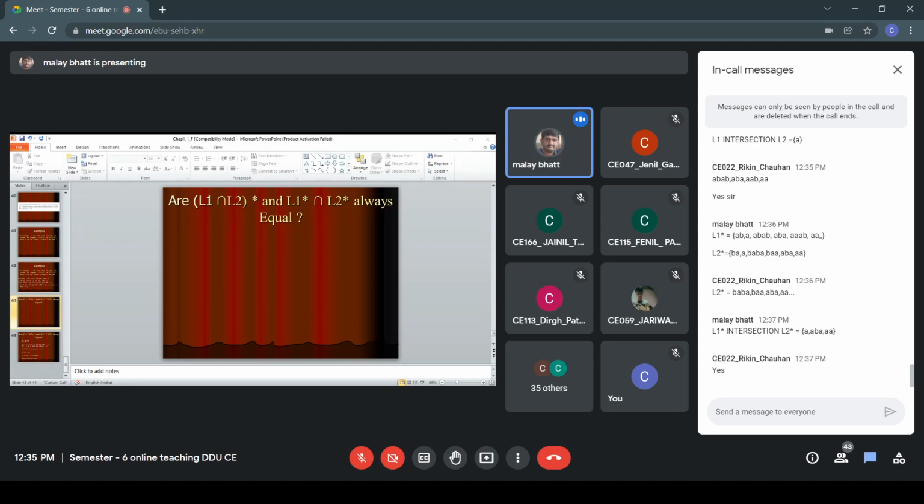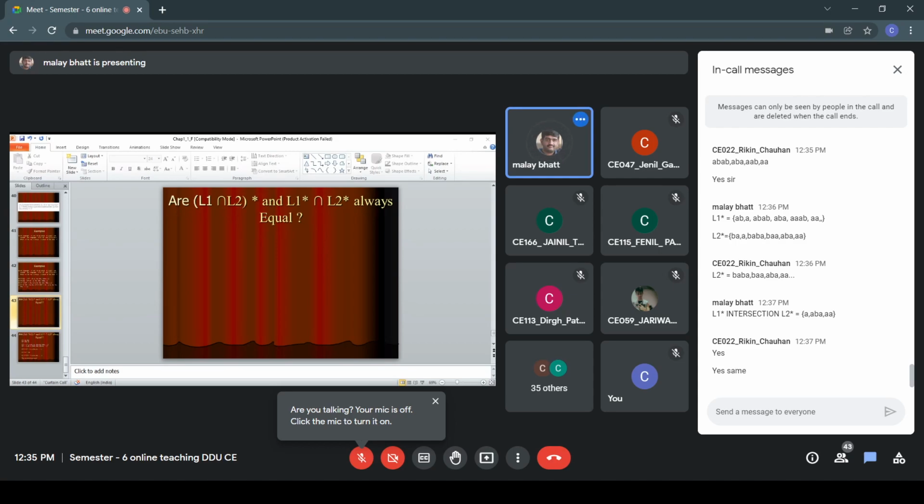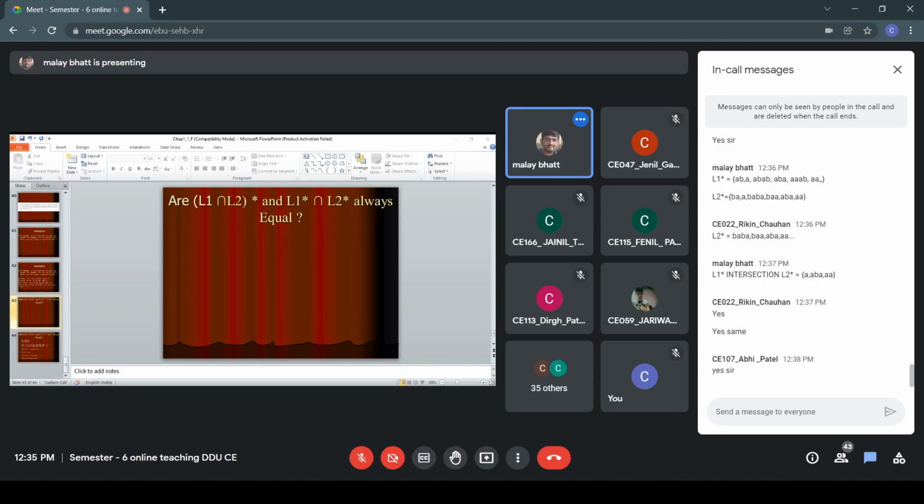I think Abhi has written the same language for L1 and L2. Yes, Abhi, you have written the same language. Ordering is not important in set theory. A comma BA and BA comma A, so L1 and L2 both are same. Abhi, are you getting my point? You are just changing the order of the elements. Both are same. So definitely you have to take two different languages, L1 and L2. I hope things are clear.